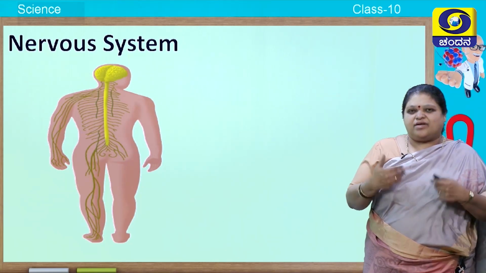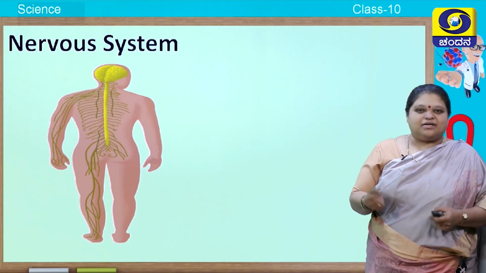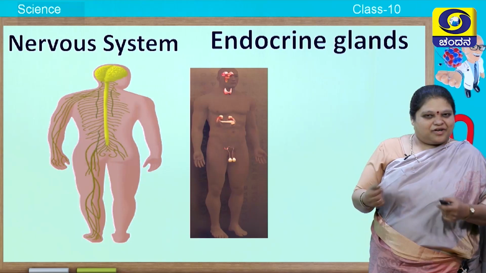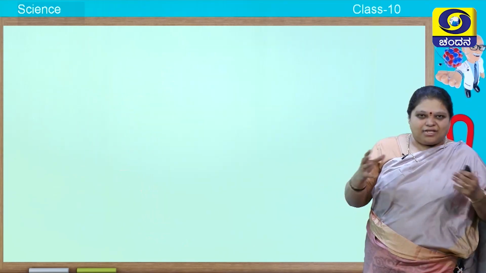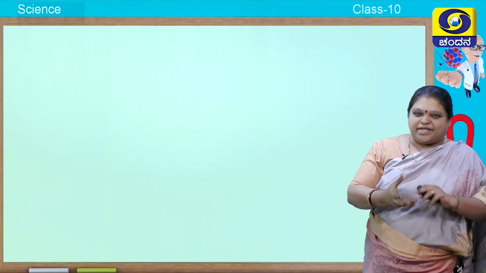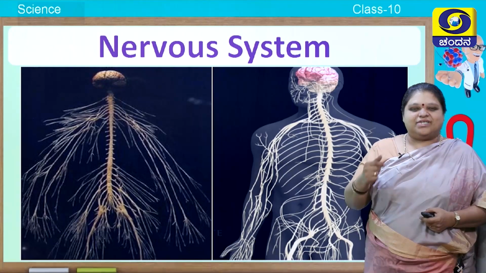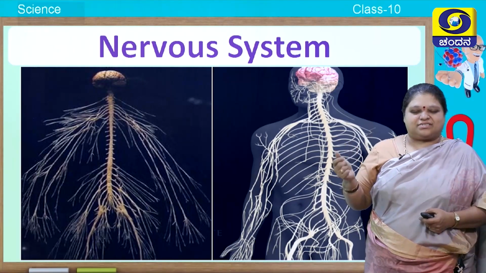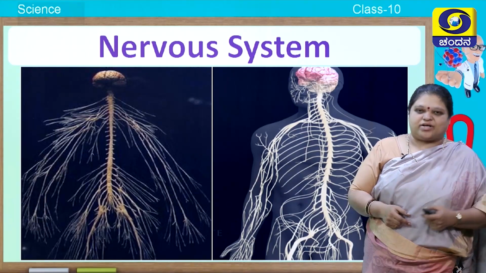See, whenever you respond, you have to respond using nervous system, endocrine glands, and also the sense organs. All these are controlled and coordinated, and then you exhibit something. So today we will study about the nervous system. In our previous session we studied about endocrine glands.